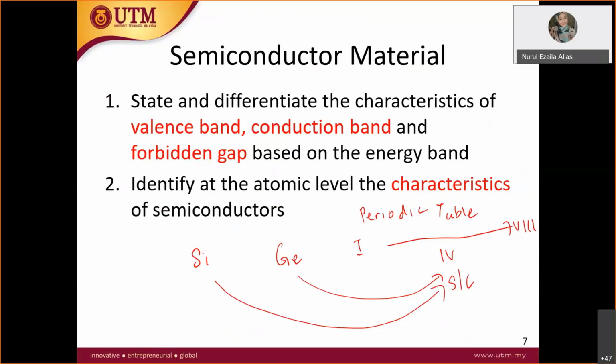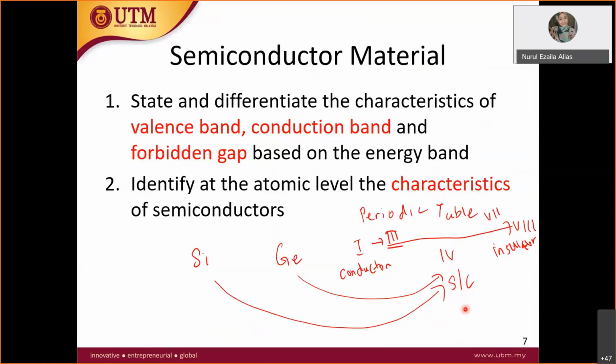If you still remember, groups 1 to 3 are conductors, group 4 is semiconductor, and 5, 6, 7, and 8 follow, where 7 and 8 are actually insulators. So a semiconductor is in between conductor and insulator. When I write S/C, it means semiconductor. This semiconductor could be a good conductor or a good insulator.